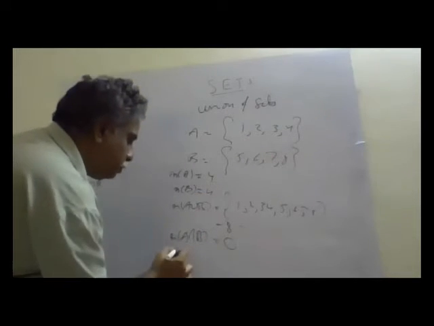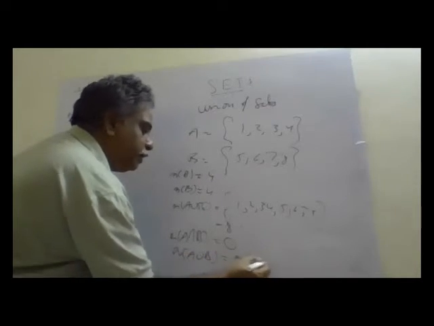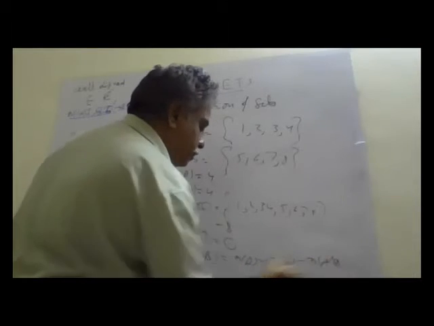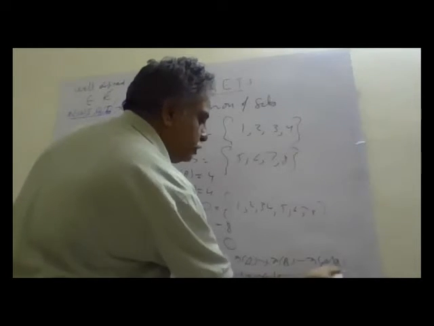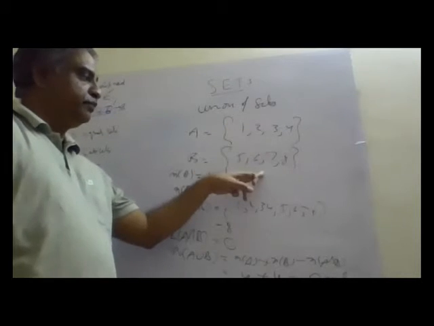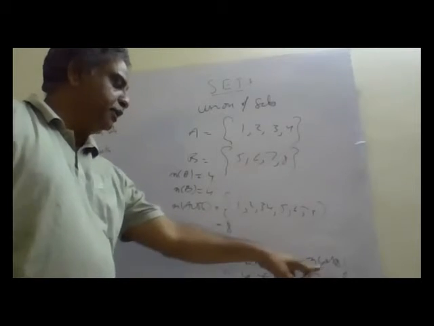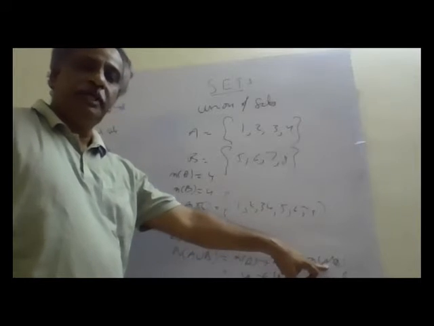So again, when I use the formula, n(A union B) is equal to n(A) plus n(B) minus n(A intersection B), that is equal to 4 plus 4 minus 0, which is 8. So when A intersection B is empty, I have to simply add n(A) plus n(B). If A intersection B is there, I have to reduce it. Okay? I have to reduce it.